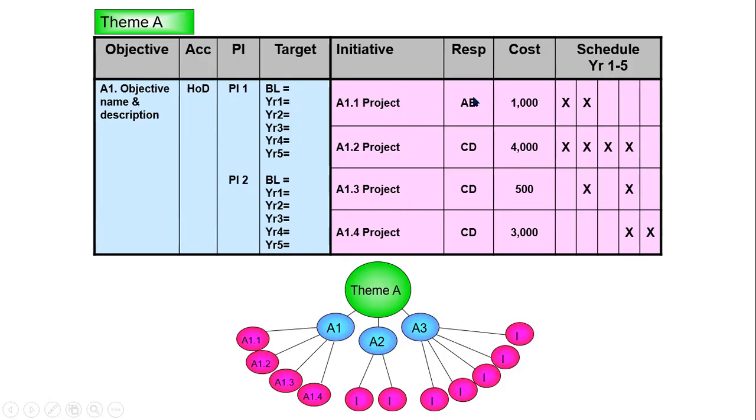Every initiative has a responsible person, and for any initiative we also have to do a cost estimate for the 5-year period, and then in the scorecard we will put a cross in the years it will happen. So if we make a cross in year 1 and 2, and I put 1,000 there, then I assume that there will be 500 in year 1 and 500 in year 2 required. Just to note, there's single accountability for an objective, and every initiative also has a single responsibility.